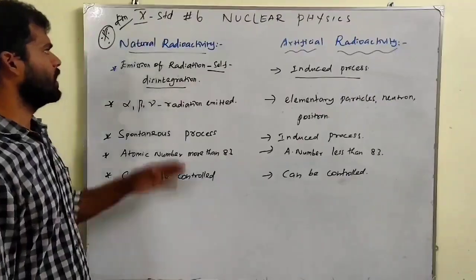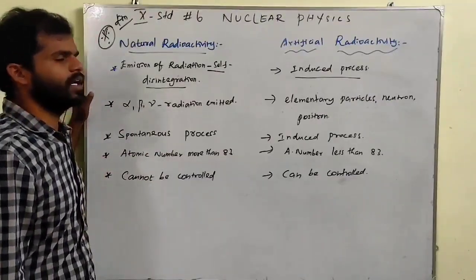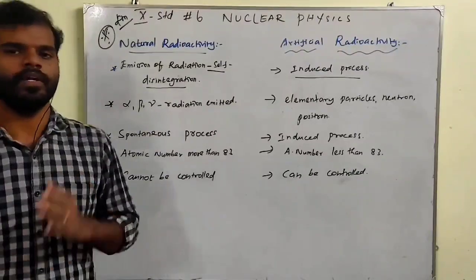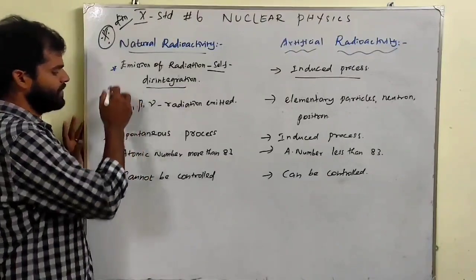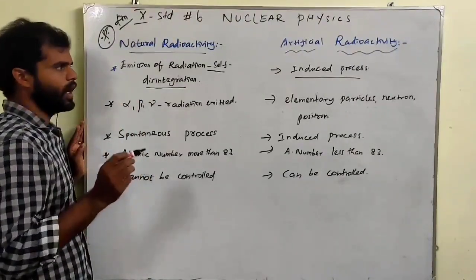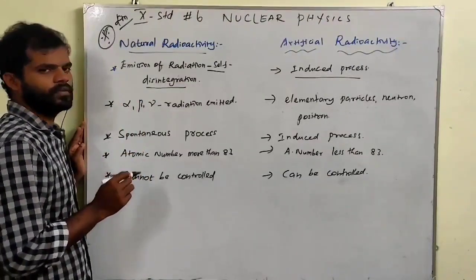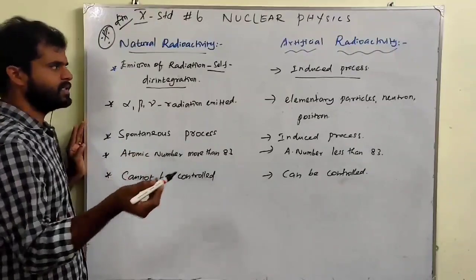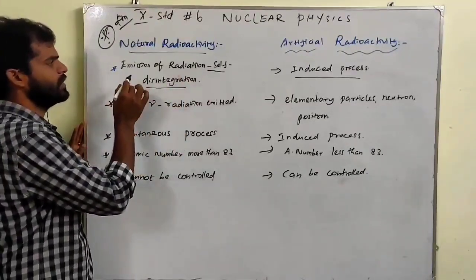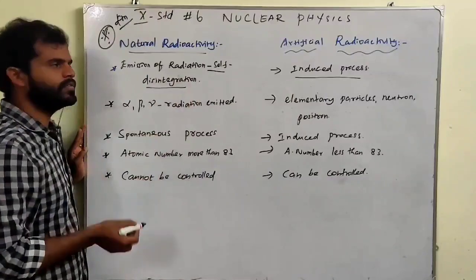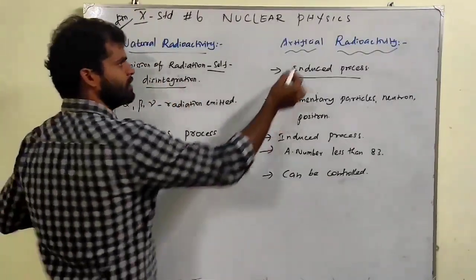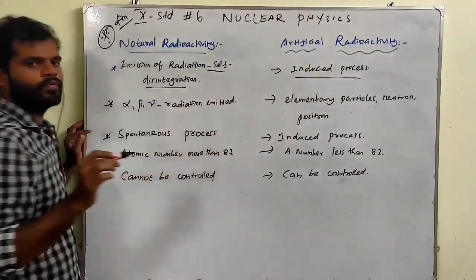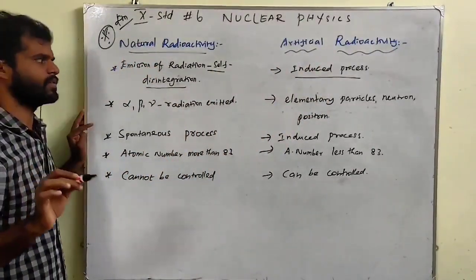We now discuss the difference between natural radioactivity and artificial radioactivity. It is a very important 4-mark question. Totally we have 5 points. You have to write at least 4 points. It's very simple, already we have discussed. First point: emission of radiations due to self-disintegration is called natural radioactivity. This is due to an induced process. You know very well, artificial is an induced process.